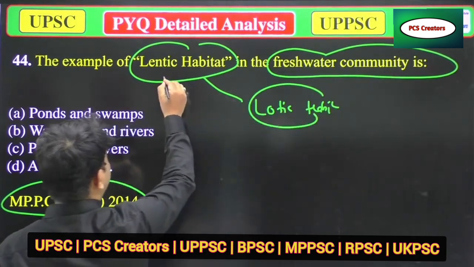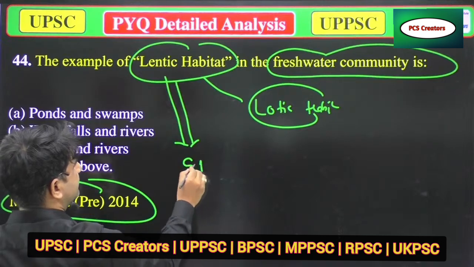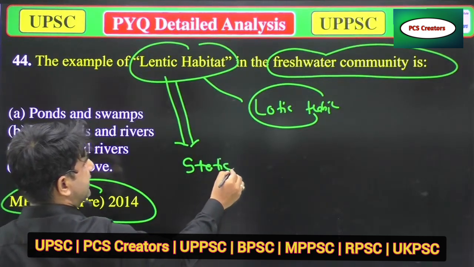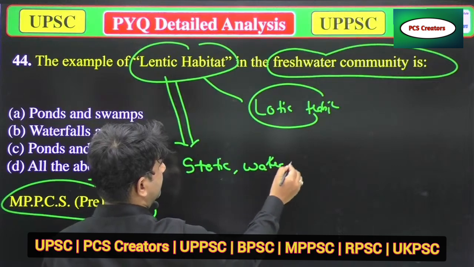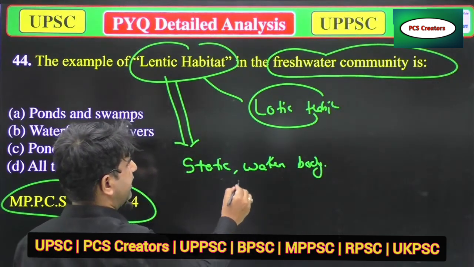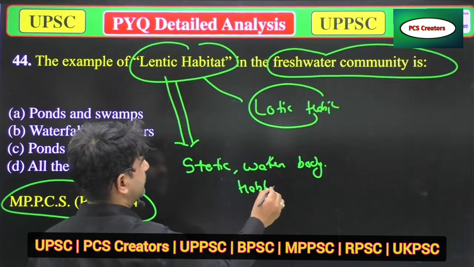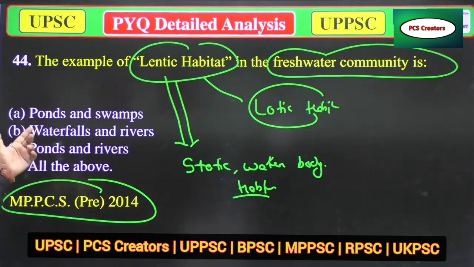When we talk about the lentic habitat, it is a static water body habitat. So which have the static water body? A, ponds and swamps.